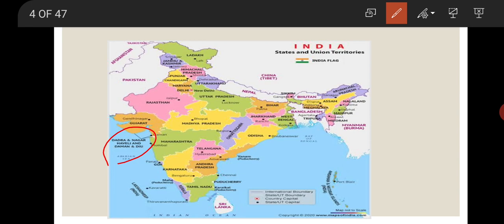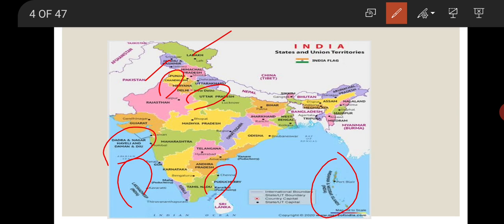What are they? Ladakh 1, Jammu Kashmir 2, Dadra and Nagar Haveli and Daman and Diu 3, Lakshadweep 4, Puducherry 5. Then Chandigarh 6, New Delhi 7, Andaman and Nicobar Islands 8. So, there are total 8 UTs in India.